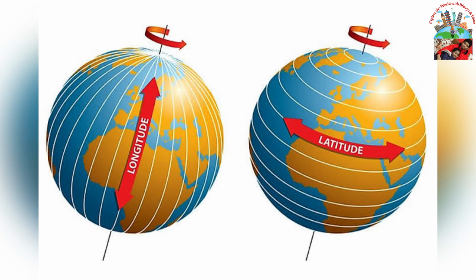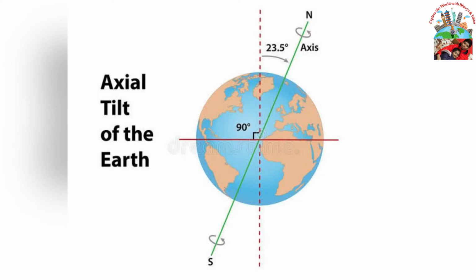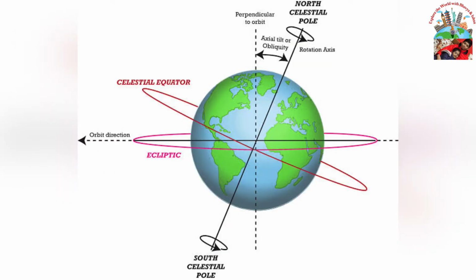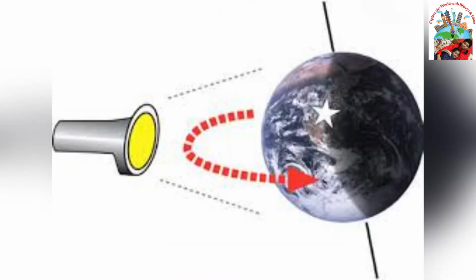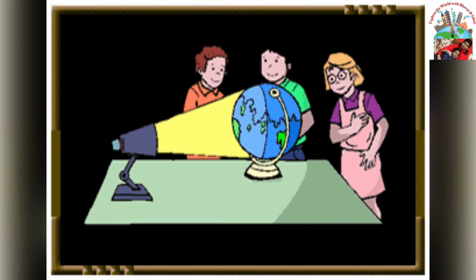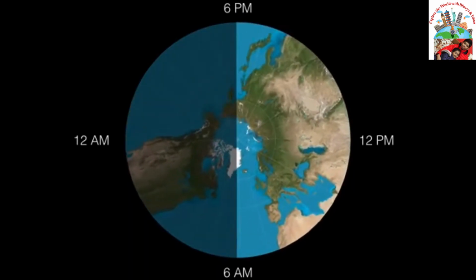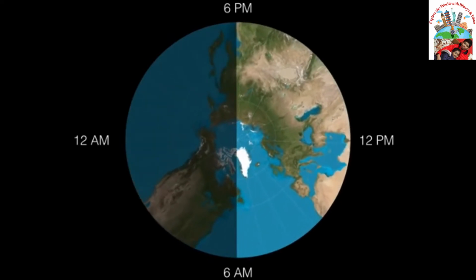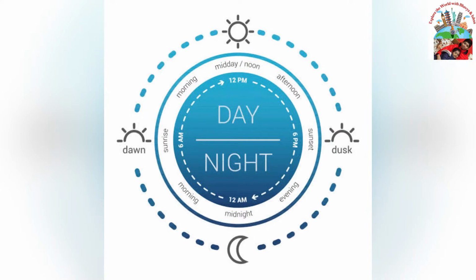To understand time zones, start by thinking about the shape of the Earth. You know our planet is a sphere that spins on an imaginary pole called axis. Every 24 hours, the Earth makes a complete rotation. We call each full turn a day. Imagine shining a flashlight at a globe. Only part of it would receive light. The opposite side of the globe would be dark. As Earth rotates, different parts of Earth receive sunlight or darkness, giving us day and night.